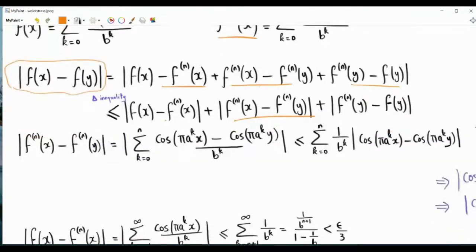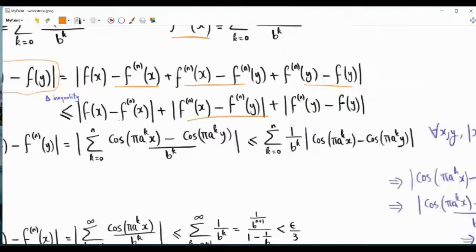Now for this middle term, let's express fn of x and fn of y using the truncated sums. Apply the triangle inequality. By the triangle inequality, the magnitude of the sum is less than or equal to the sum of the magnitudes. b is a real number that is strictly greater than 1, so it is positive.